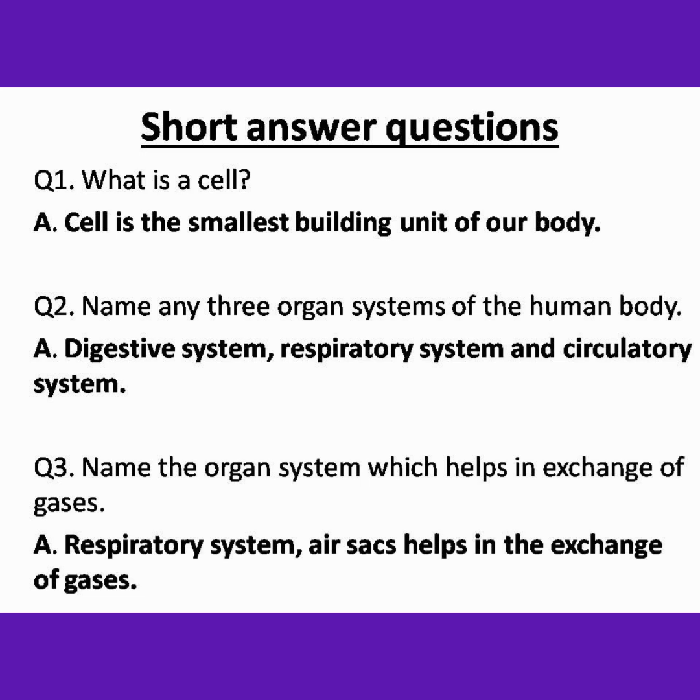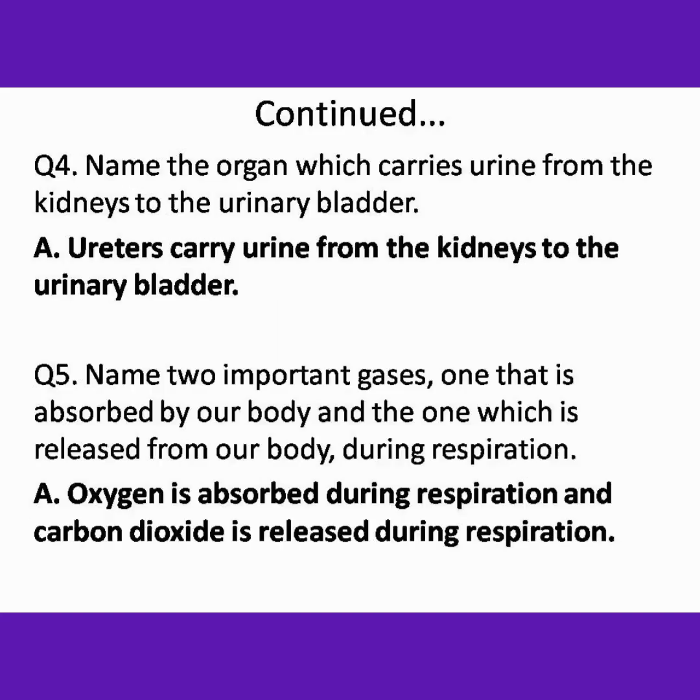Question 3. Name the organ system which helps in the exchange of gases. Answer. Respiratory system. Air sacs help in the exchange of gases. Question 4. Name the organ which carries urine from the kidneys to the urinary bladder. Answer. Ureters carry urine from the kidneys to the urinary bladder.